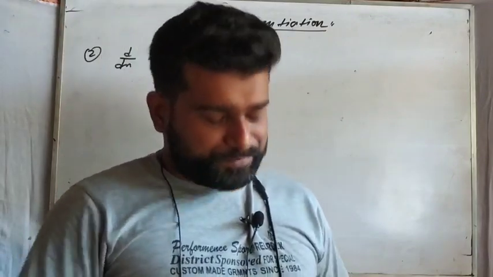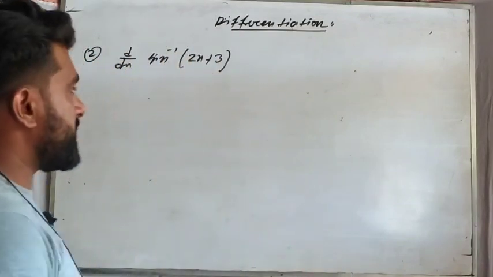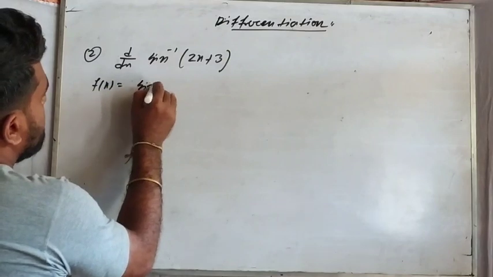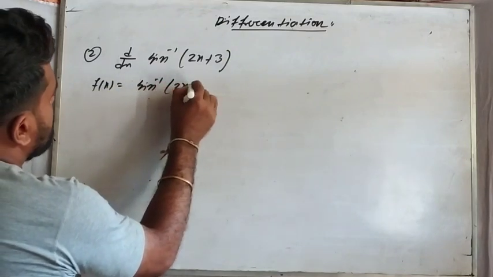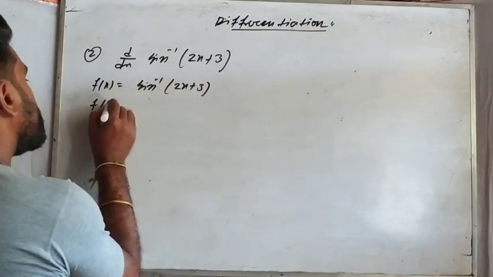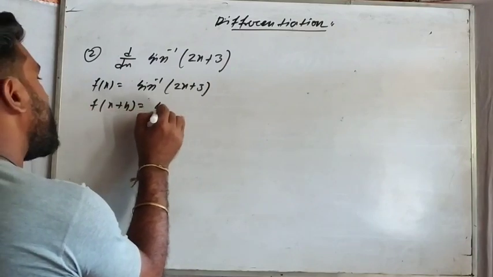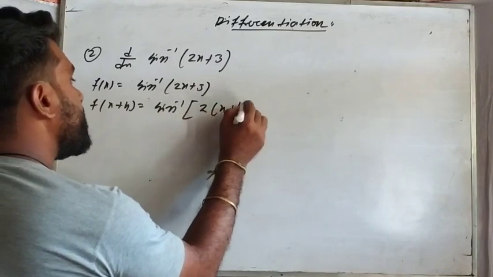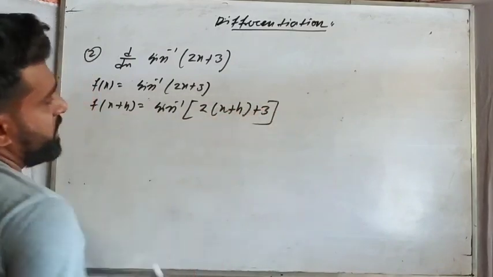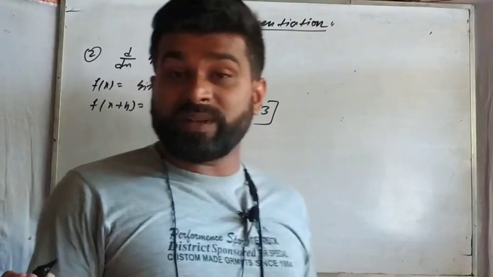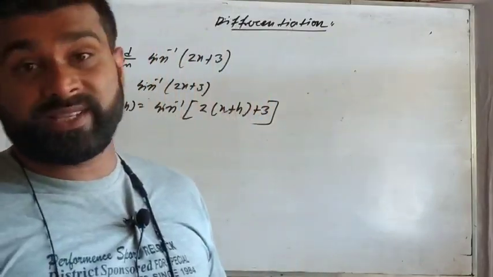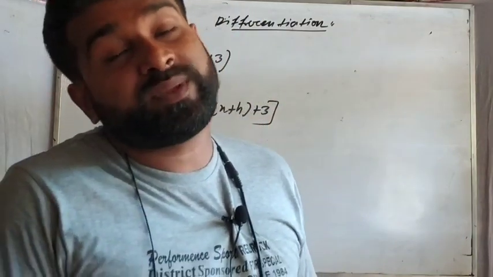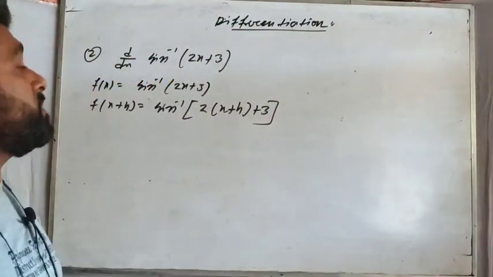So here f of x is what? f of x is sine inverse of twice x plus 3. So f of x plus h is sine inverse of 2 into x plus h plus 3. In place of x, you have to use x plus h here. If f of x is twice x plus 3, then f of x plus h will be what? In place of x, you put x plus h. So we did the same.